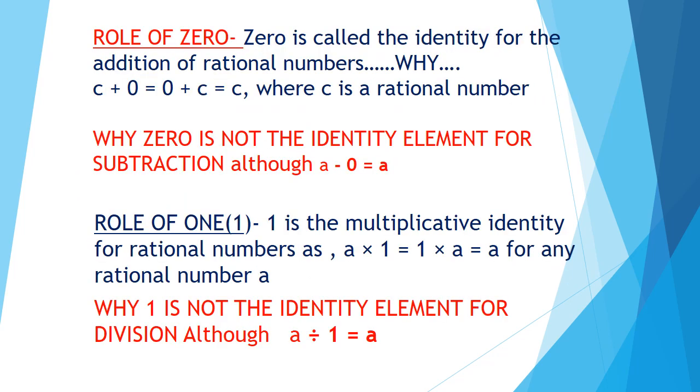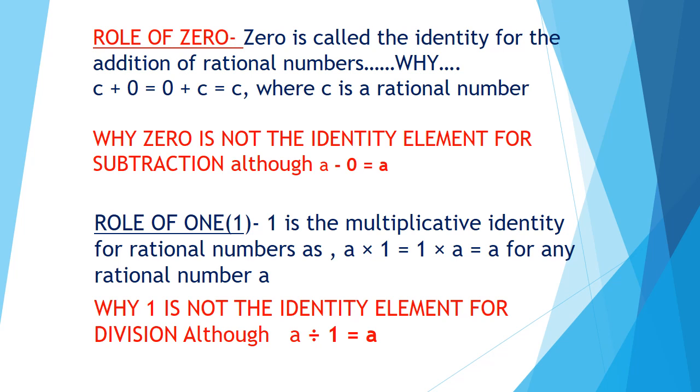Now we will see the role of 0. 0 is called the identity element for addition of rational numbers. Why? Because if you add 0 to any rational number, you are going to get that rational number only. Or if you add a rational number to 0, then also you are going to get the same rational number. You will get the identical answer on addition. That's why on adding 0, we are getting identical answer. That's why 0 is called identity element for addition.